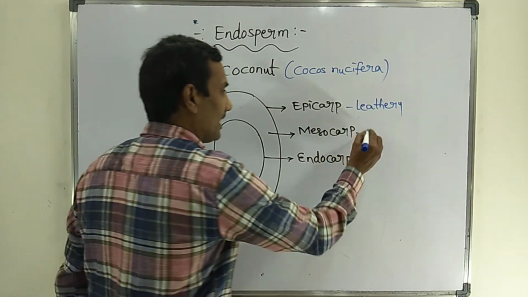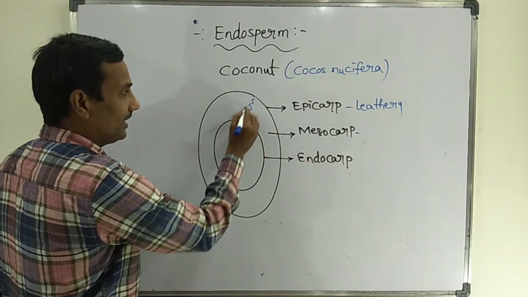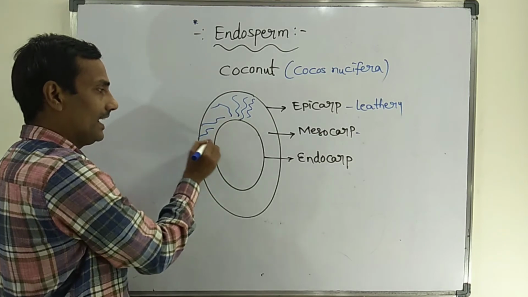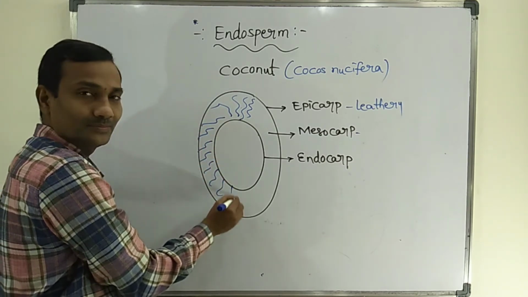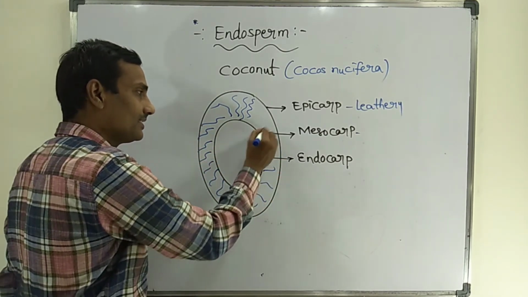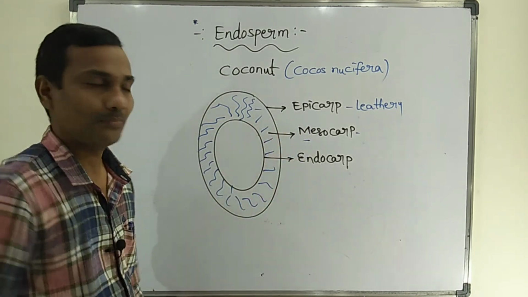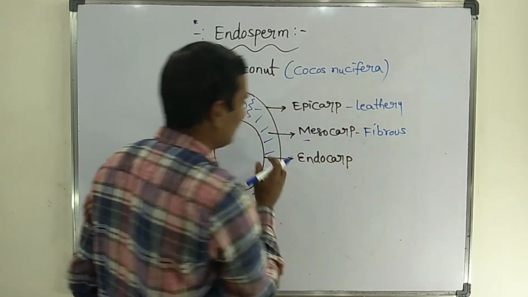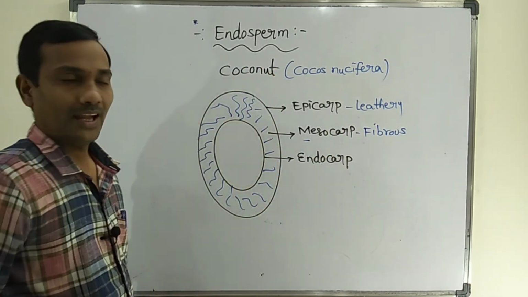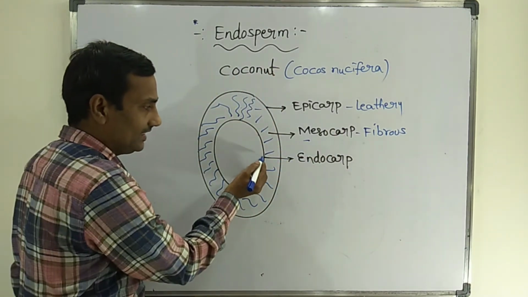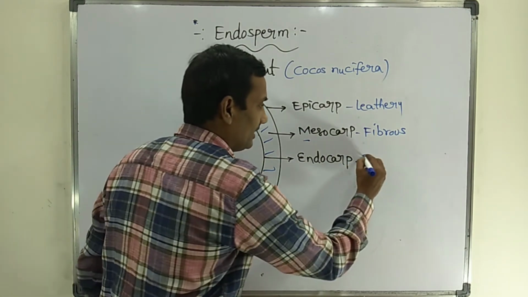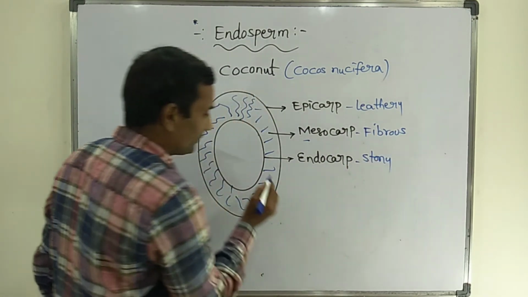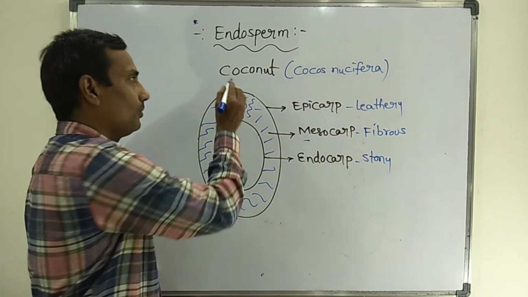The mesocarp: below the epicarp you can find these fibers. These fibers are called mesocarp. So the fibrous mesocarp will be there just below the epicarp. Next, inside is the endocarp, that is the stony endocarp. It's very hard.